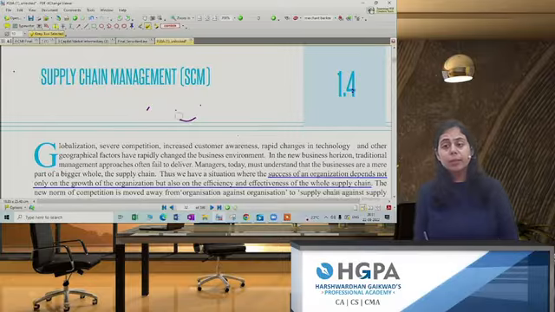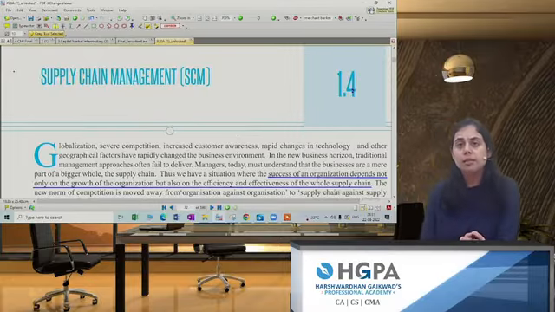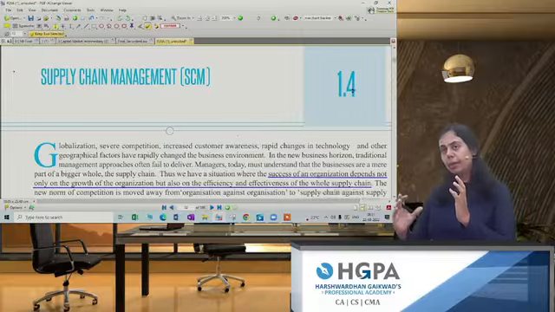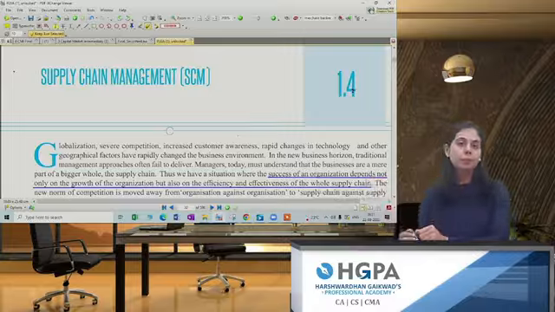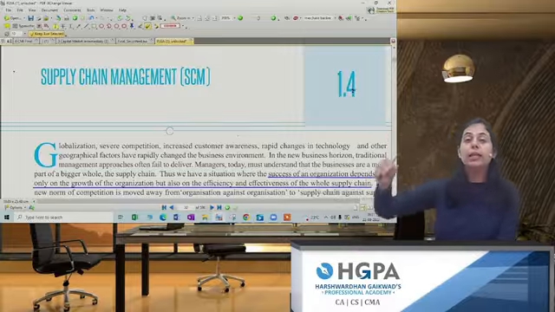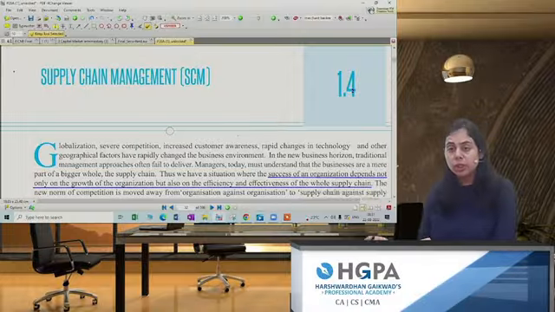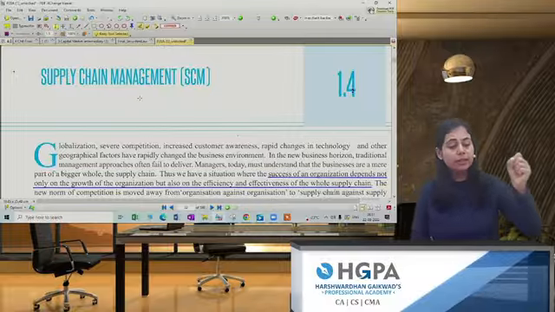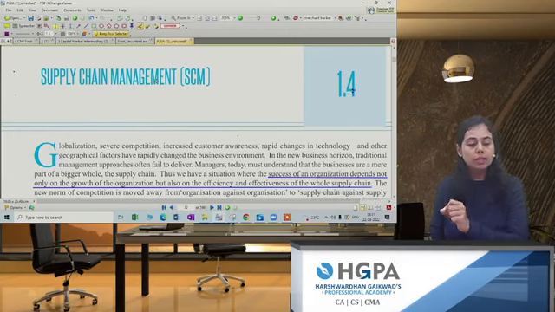There might be a separate company who will be doing packaging for us. Some people might have in-house packaging. Some might have the product ready, but for the purpose of packaging it might be sent to another company. Once the packaging is done, then for distribution the transportation company will again come into the picture, and then the product will reach the customer.